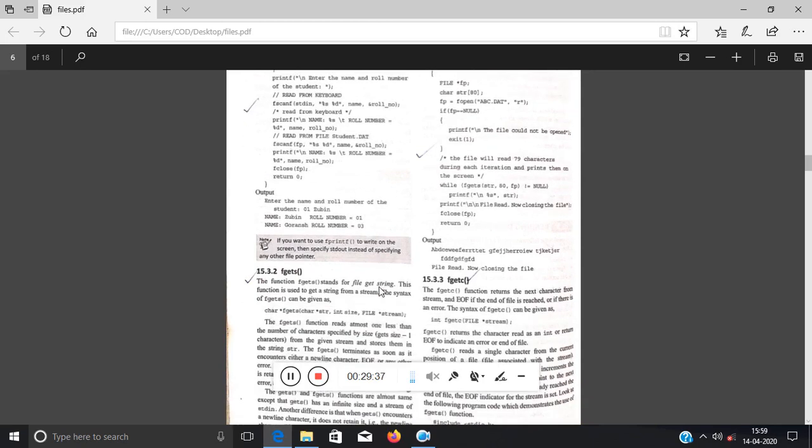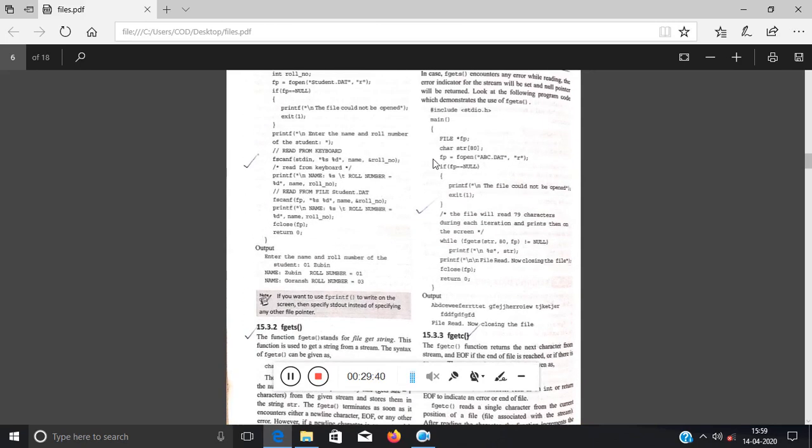This one is not fscanf, fgets, sorry, fgets. It is the same. First you have to pass the string. Here you have to pass the size directly, 80, right?